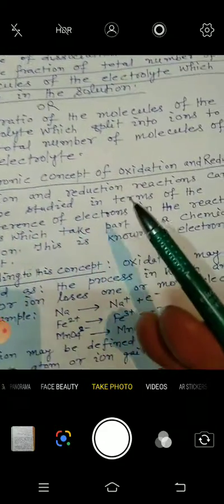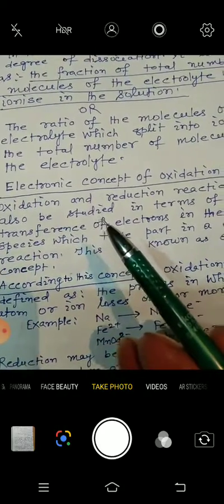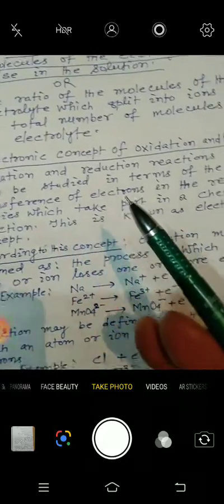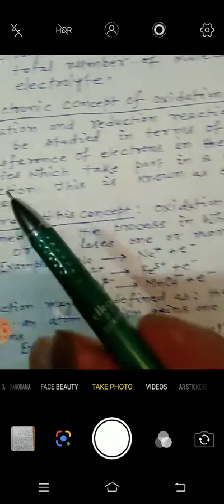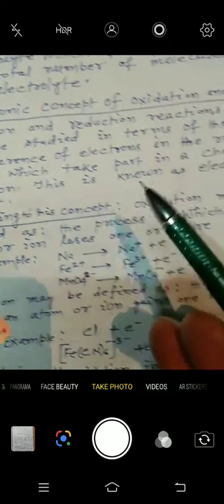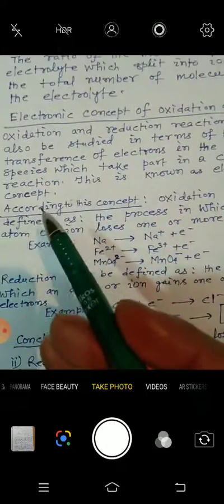Oxidation and reduction reactions can also be studied in terms of the transference of electrons in the reacting species which take part in a chemical reaction. This is known as the electronic concept. So what happens in the electronic concept with oxidation and reduction?